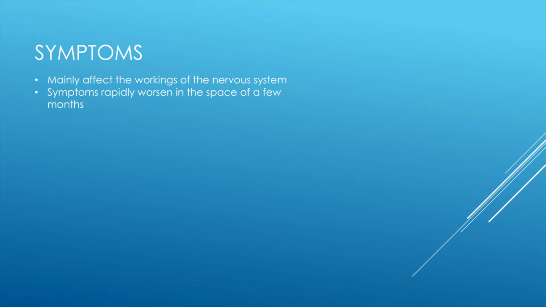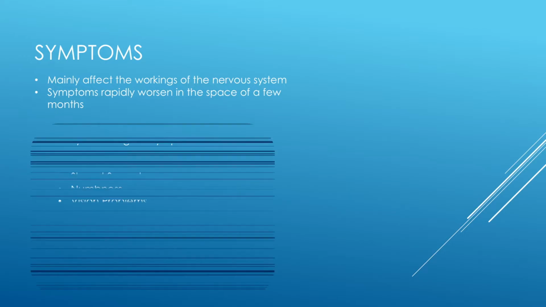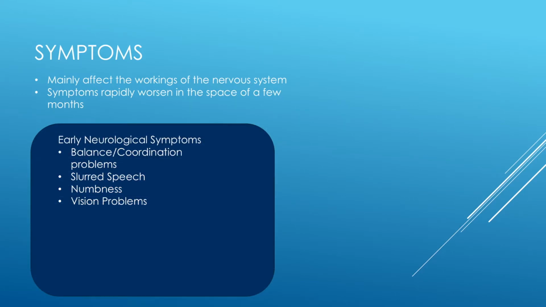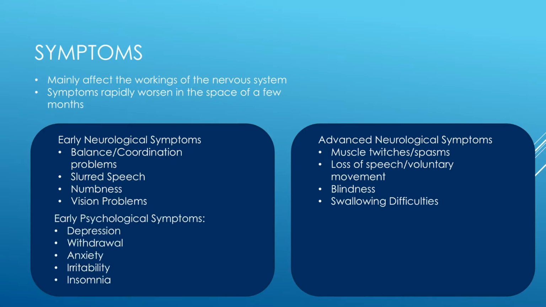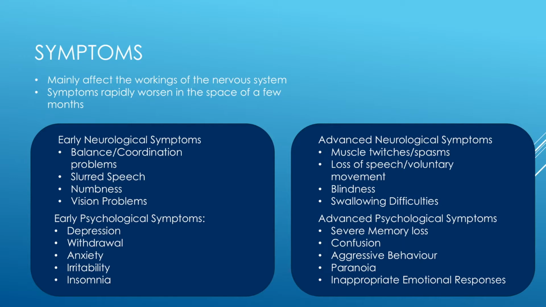The symptoms of CJD mainly affect the workings of the nervous system, and the symptoms rapidly worsen in the space of a few months up until the disease progresses to death. Early neurological symptoms include balance and coordination problems, slurred speech, numbness, and vision problems, and advanced neurological symptoms include muscle twitches and spasms, loss of speech and voluntary movement, blindness, and swallowing difficulties. Early psychological symptoms include depression, withdrawal, anxiety, irritability, and insomnia. And the advanced psychological symptoms include severe memory loss, confusion, aggressive behavior, paranoia, and inappropriate emotional responses.